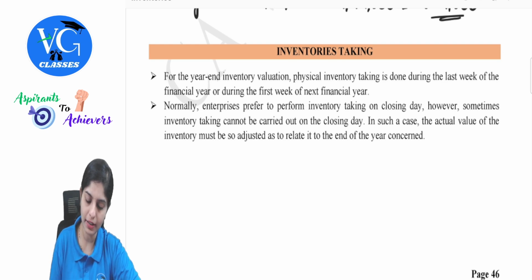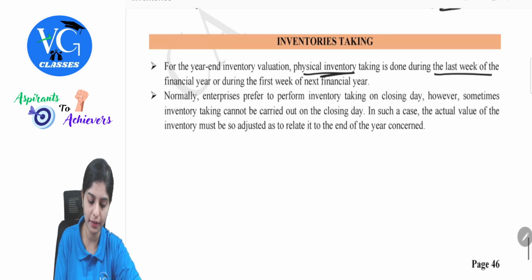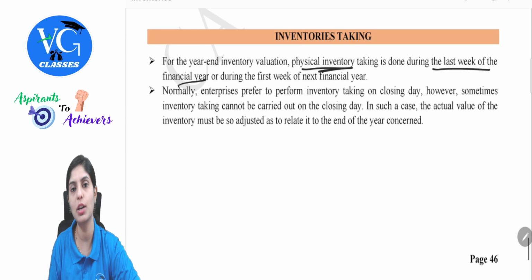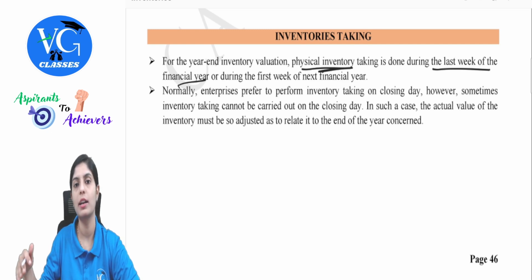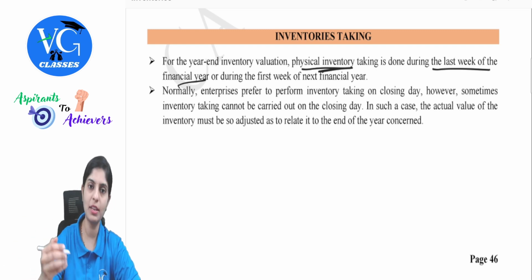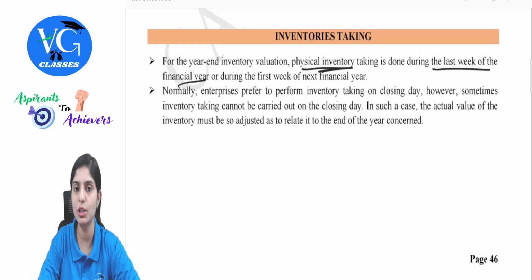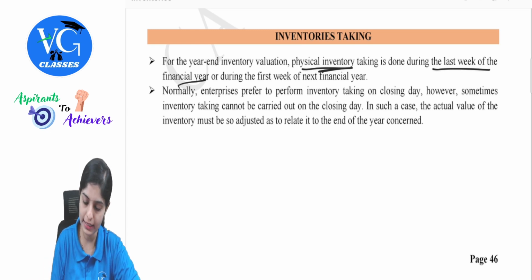For the year end, inventory valuation, that is physical inventory taking, is done during the last week of the financial year or during the first week of the next financial year. Generally, it happens between 25th March to 31st, or somewhere between 1st April to 5th April. I am giving the example with respect to 31st March being the year end. Yes, normally enterprises prefer to perform inventory taking on the closing day.